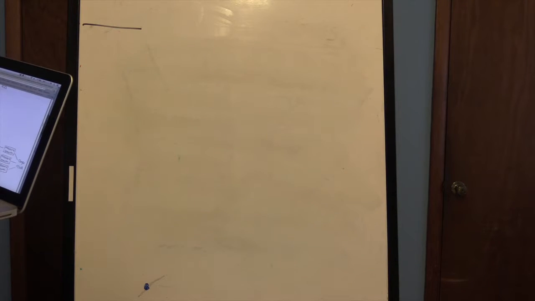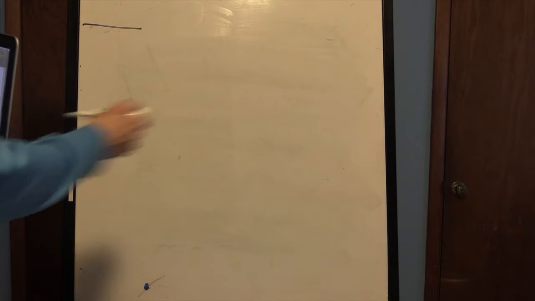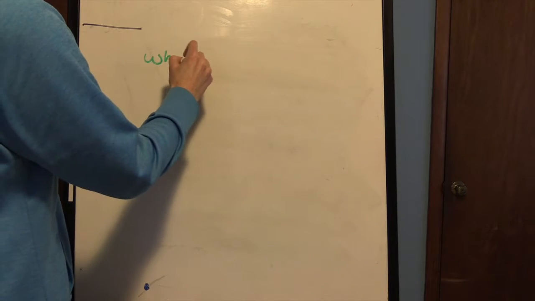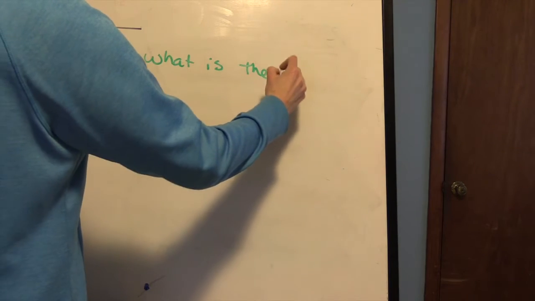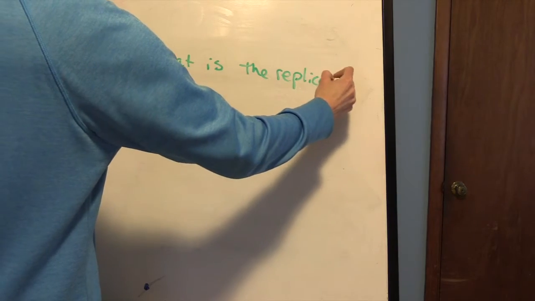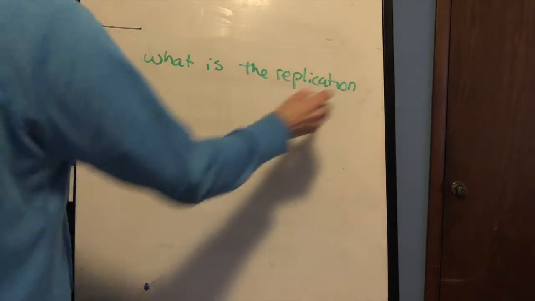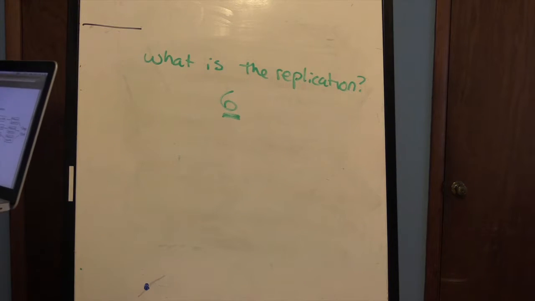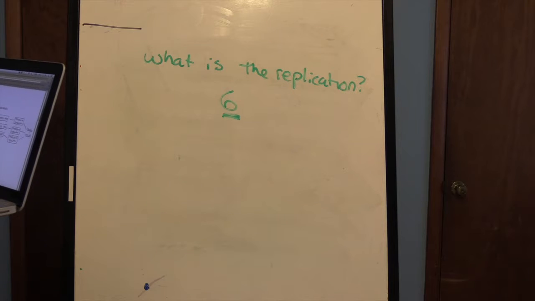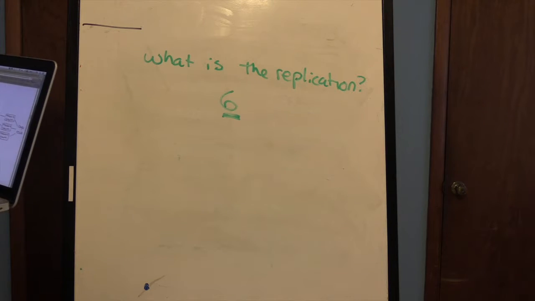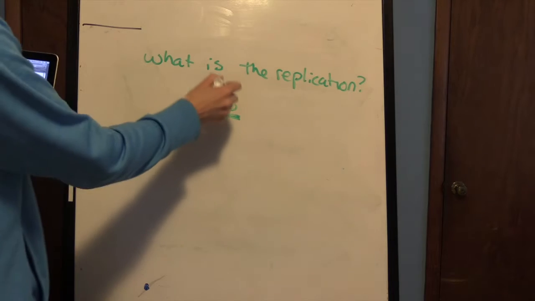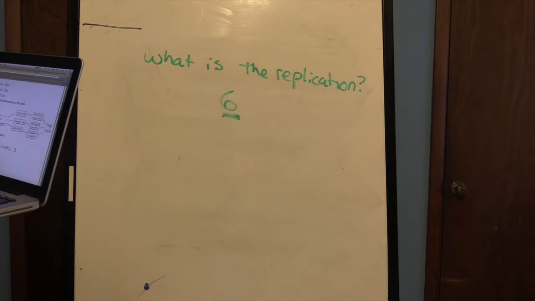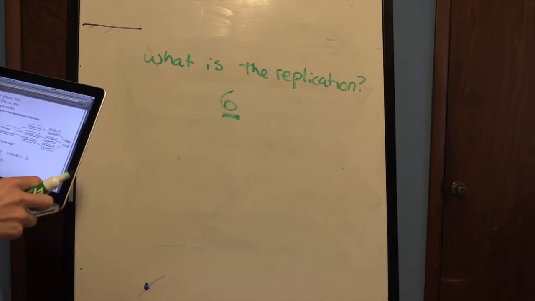The one thing, that this is not a question, okay, but I'm going to include it because there is a question like this on the test. What is the replication? Okay, all right, what is the replication? And in this case, the replication is 6 because there are 6 rats in each treatment group. It is not 18, it is not 3 because there are 3 treatment groups, it's 6. There are 6 in each group. So we're seeing if we can replicate the results among those 6 rats. So again, this will definitely be a question.